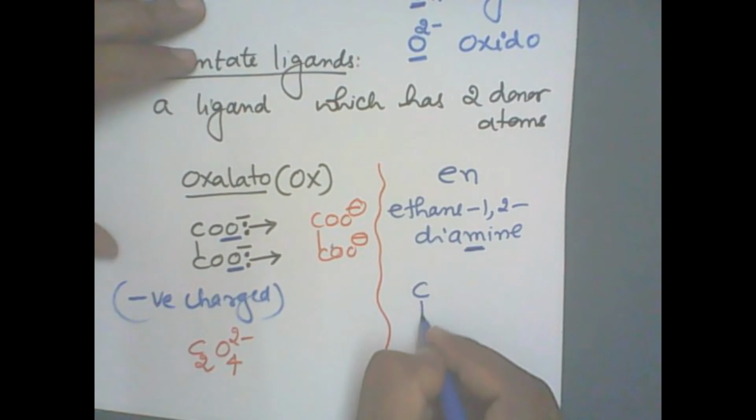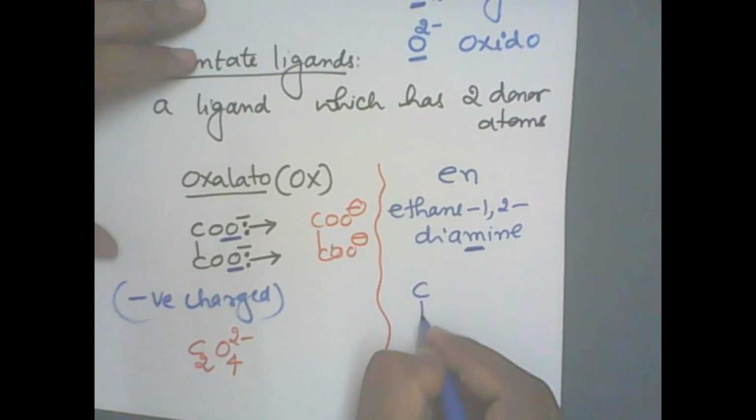Clear? So this is the example of a neutral didentate ligand. So there is no charge on it. There is no plus, there is no minus, so it is assumed as zero charge. Here there are two negative charges, 2 minus we write. Clear? So these are the two didentate ligands we have to study. Now let me go for the next type, polydentate.